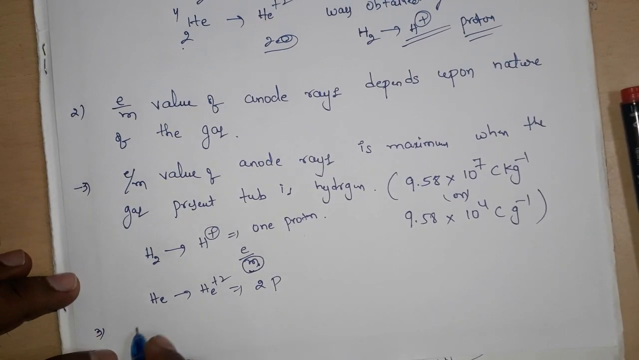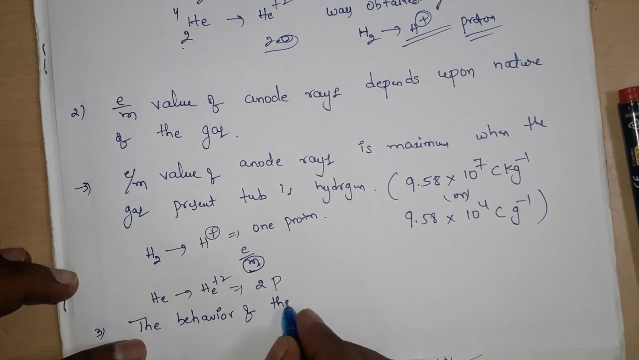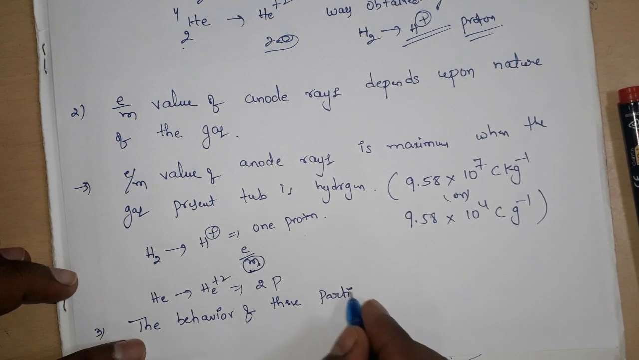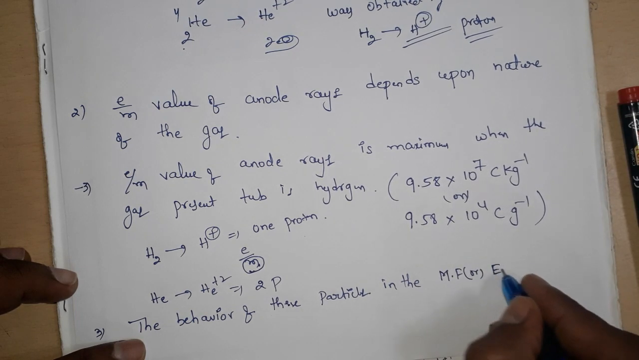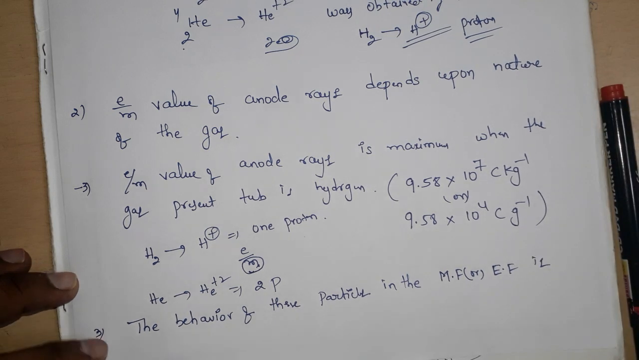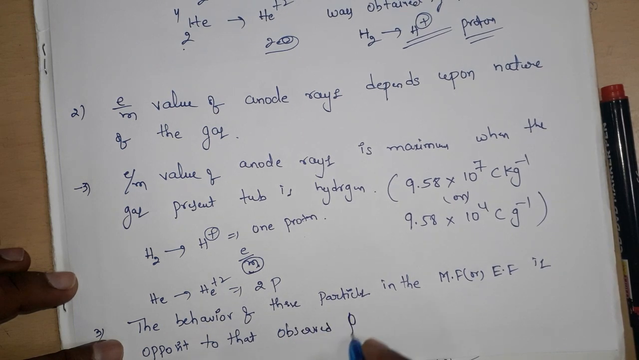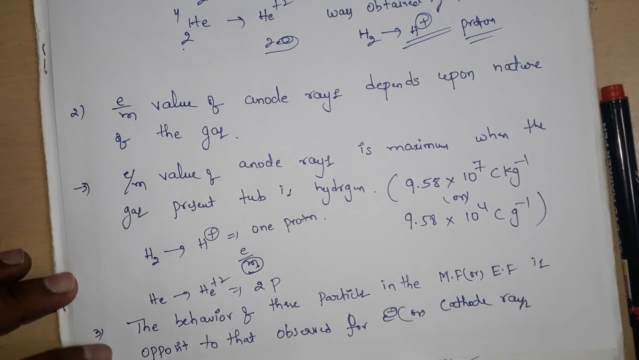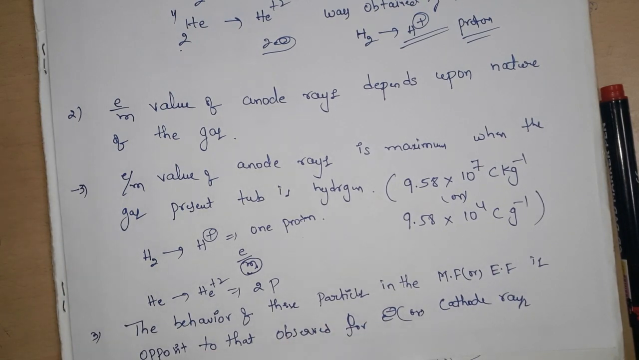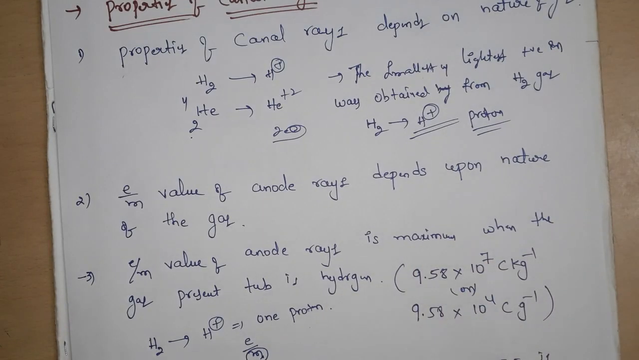Next, the last property is that the behavior of these particles in the magnetic field or electric field is opposite to that observed for electrons or cathode rays. Okay, this is the discovery of the proton.